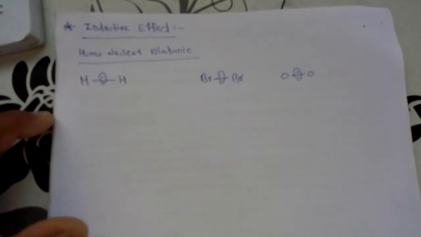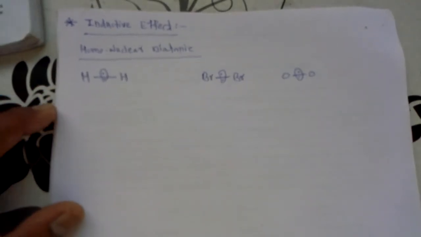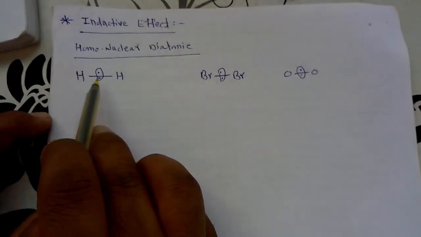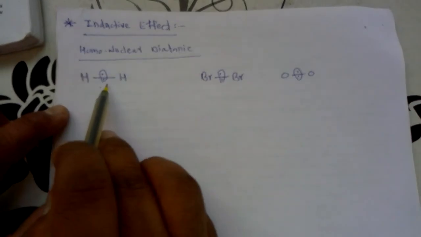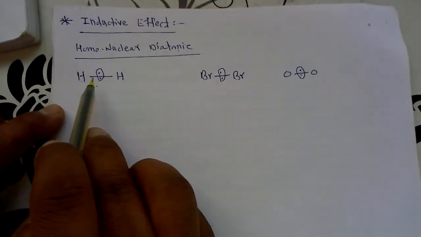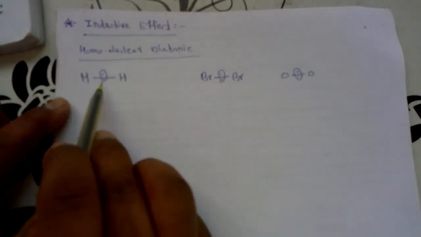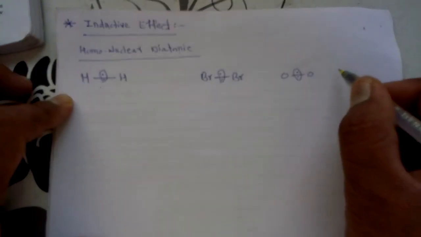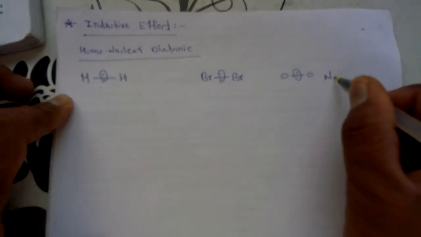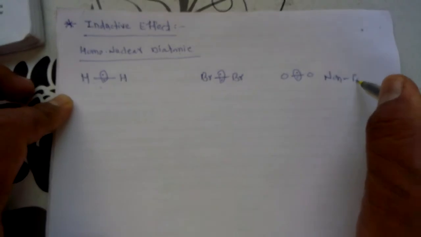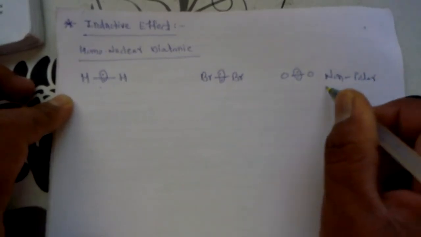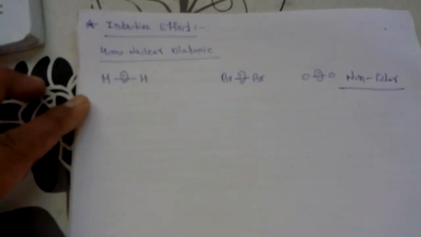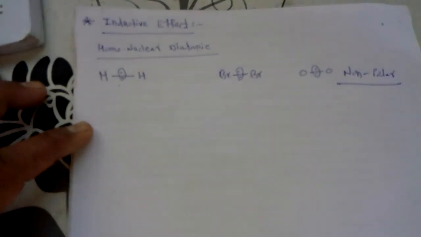So what is the meaning of this? We can say that due to the same electronegativity of both atoms, the bonding electron pair is exactly present at the center of the bond between the two atoms. Therefore, these types of molecules are called non-polar molecules. So, these homonuclear diatomic molecules are commonly observed as non-polar molecules.